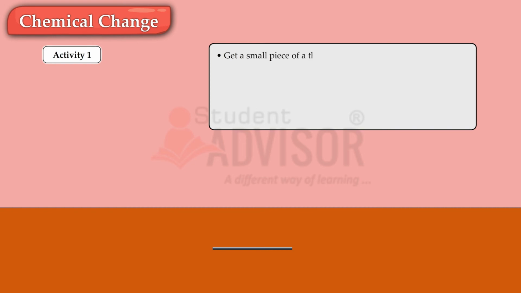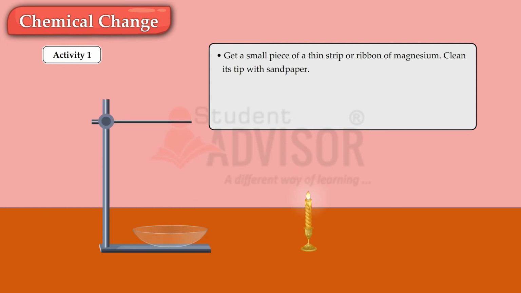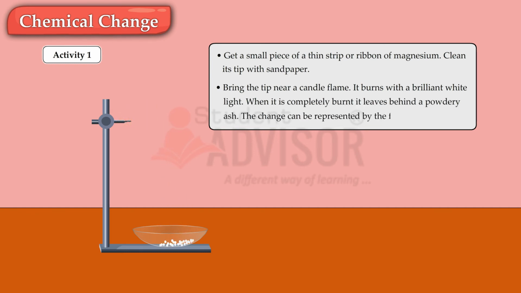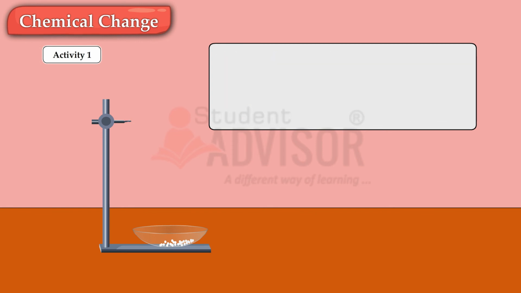Get a small piece of thin strip or ribbon of magnesium. Clean its tip with sandpaper. Bring the tip near a candle flame. It burns with a brilliant white light. When it is completely burnt, it leaves behind a powdery ash. The change can be represented by the following equation: magnesium plus oxygen gives magnesium oxide.